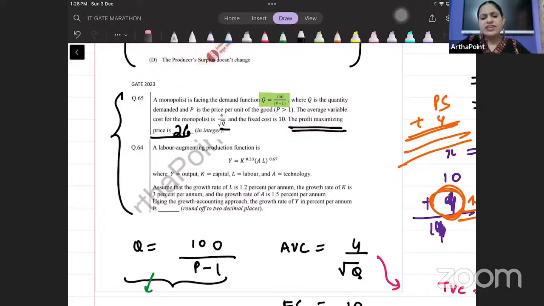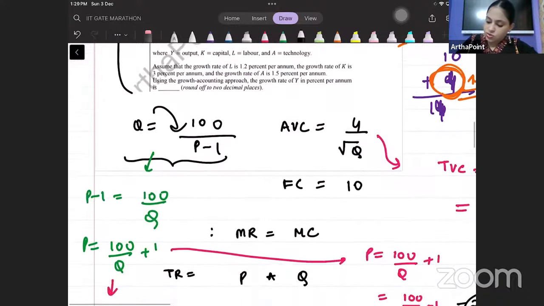बहुत simple. GATE exam उतना ही easy था जितना IIT difficult. IIT was very difficult, GATE was very easy. So you just have to equate MC to MR, and after equating MC and MR, you will get your answer. Quantity निकल जाएगी तो price वापस यहाँ से डाल के निकाल लेंगे हम. It is easy. Okay beta, look at the next question.